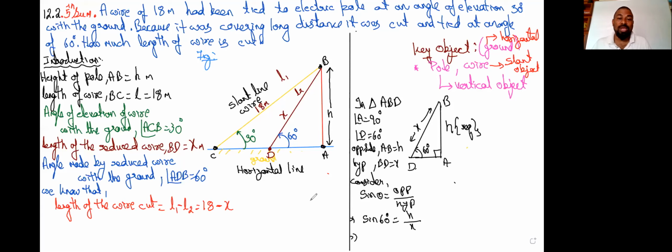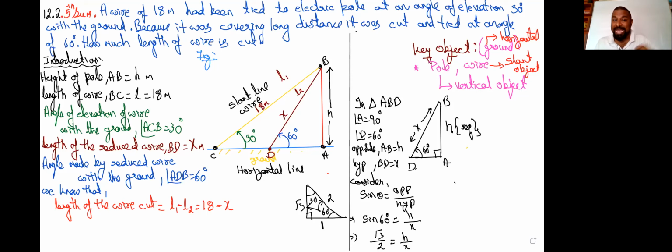As you all know, let us go for our logical triangle. We have 60 here and 30, opposite to 30 is 1, opposite to 60 is √3, and the hypotenuse is 2. Now, sine 60 is opposite by hypotenuse, so √3 by 2 is equal to h by x. What's my plan? We have two variables, h and x.